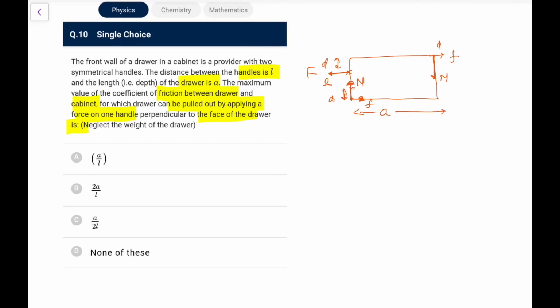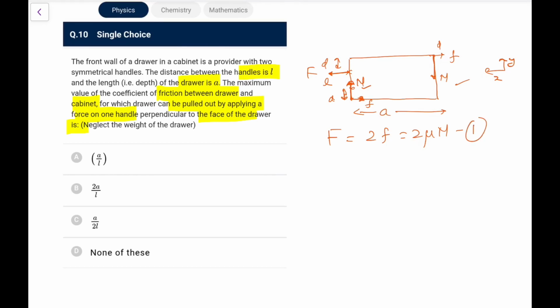Now, what I need to calculate, first of all, let it be x-axis, let it be y-axis, both are horizontal, so I've taken N to be the same. So first, for force balance along the pull, F should be equal to 2f, or you can write it as 2 times mu N, and this is my first equation.